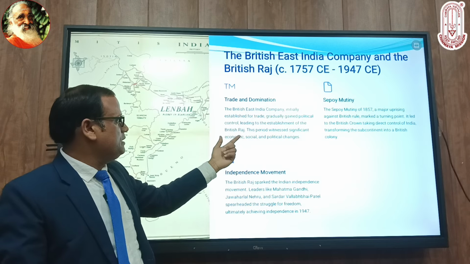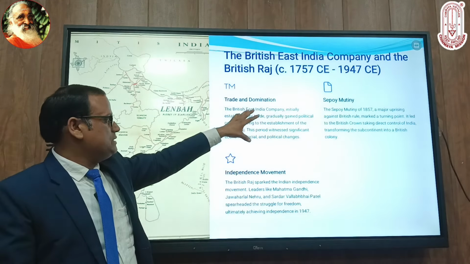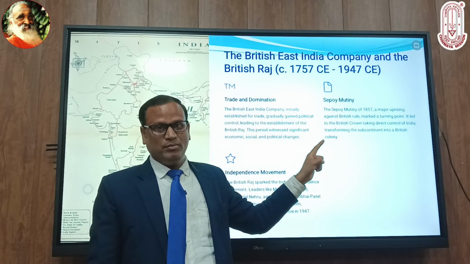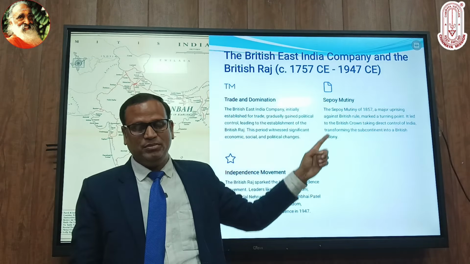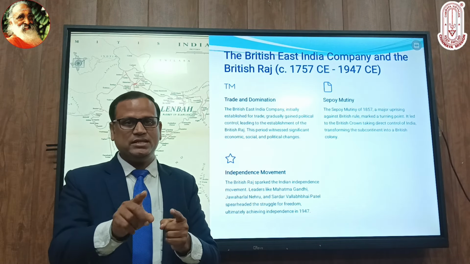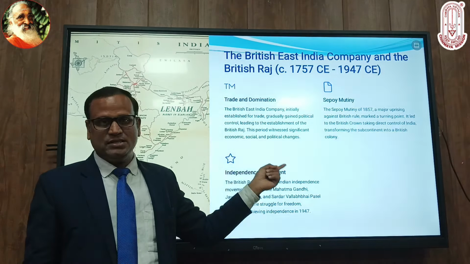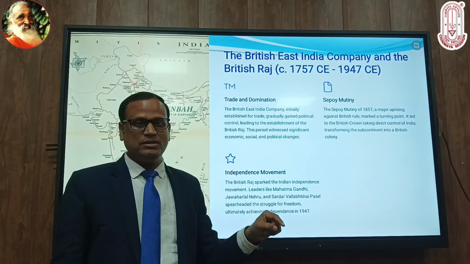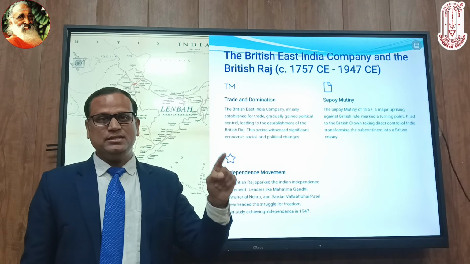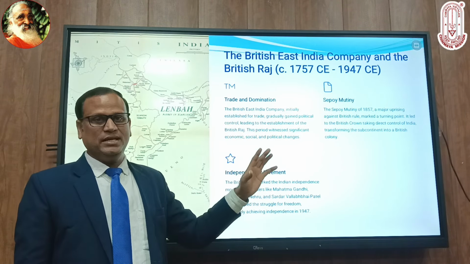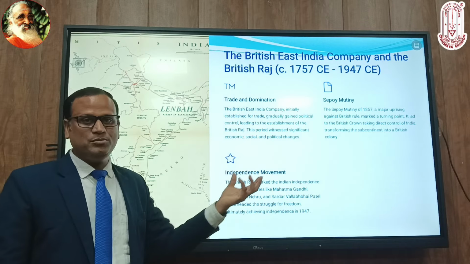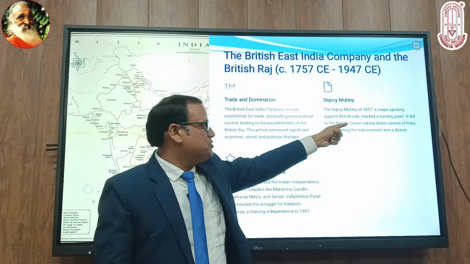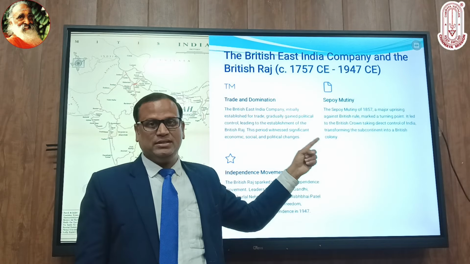This time period is here, and the turning point in the British Raj was the 1857 revolt. But why did this 1857 revolt happen? Because this was the first time period, 1757, when the Battle of Plassey happened here, and the British had the chance to set up in India permanently, because the Indian rulers lost their territory, and there is a lot of history. But because I am just narrating the turning points in Indian history, this Battle of Plassey and this Sepoy Mutiny of 1857 was also a turning point.